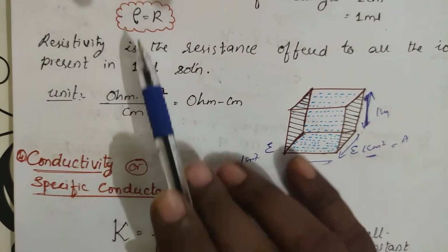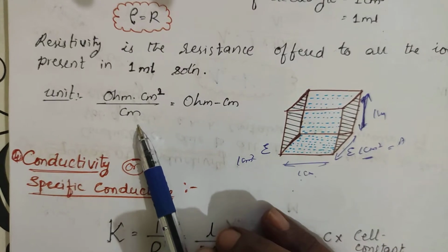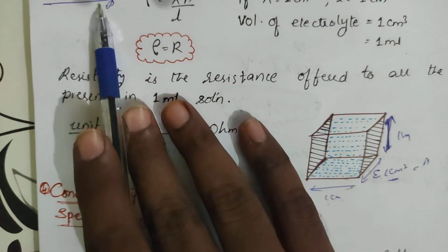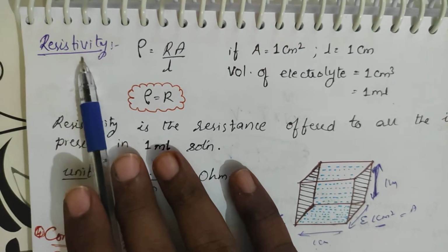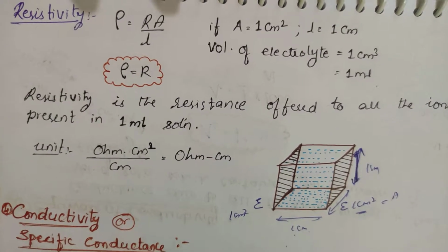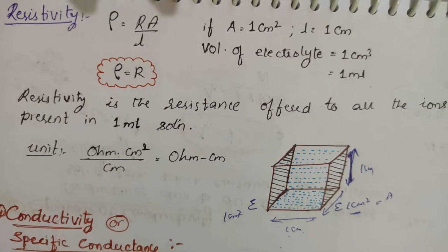So the unit is ohm centimeter square by centimeter, so ohm centimeter. Getting me? So this is the important term you should remember. Highly important, resistivity. Resistivity is nothing but resistance offered by all the ions of the electrolyte present in 1 ml of the solution.